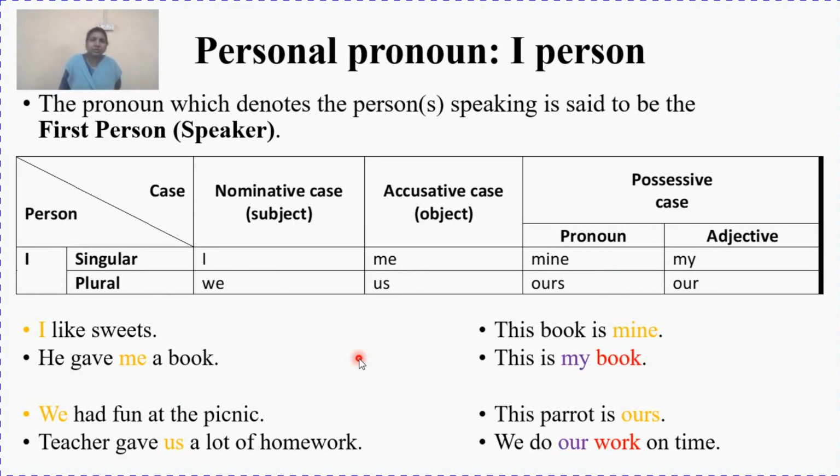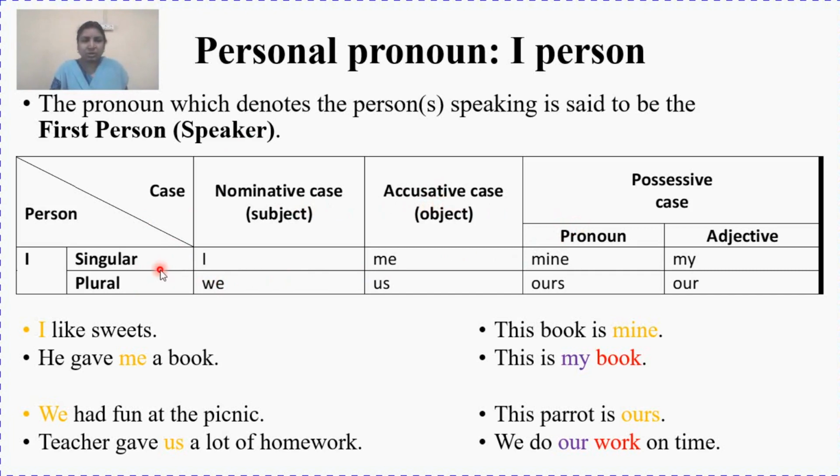The first type of personal pronoun is the first person. Here the first person we use for the speaker, one who speaks. The pronoun which denotes the person or persons speaking is said to be the first person or the speaker. Now we have categorized them as singular and plural based on the number, and their cases, that is subject case, object case and possessive case.